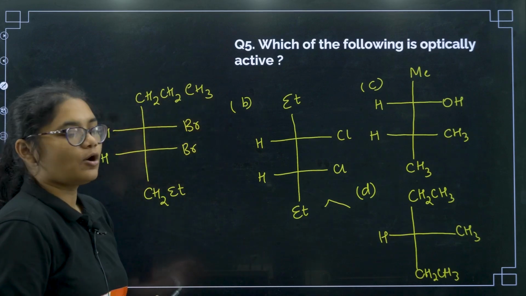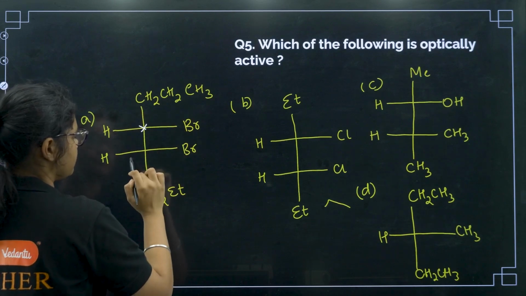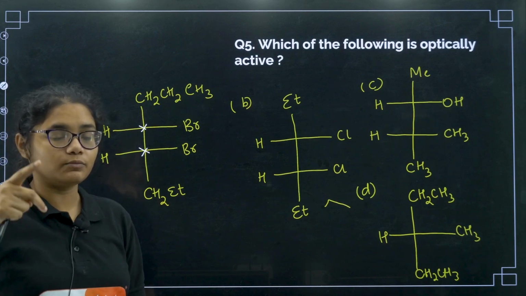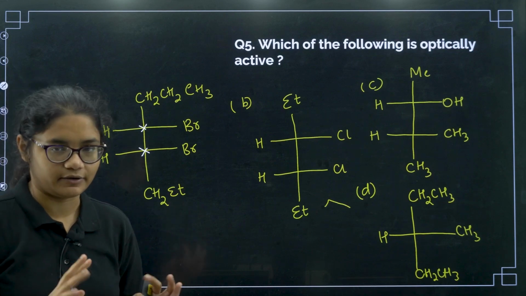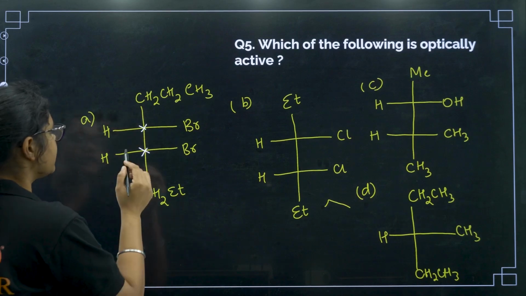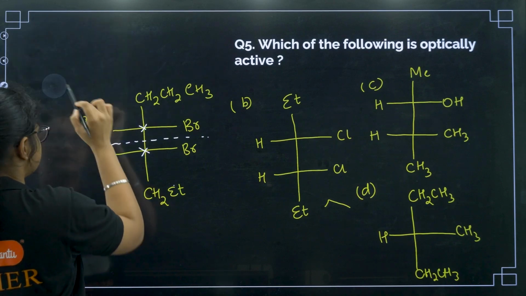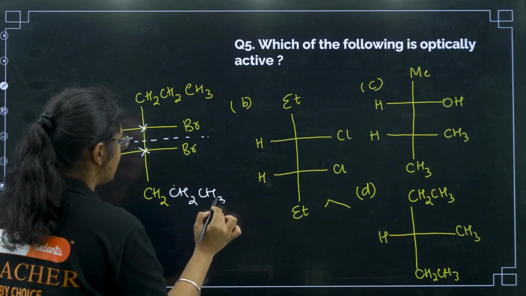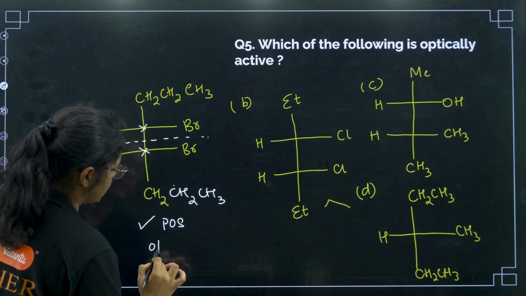Next, which of the following is again optically active? So now if you see here, this carbon is having 4 different groups. This carbon is also having 4 different groups. Now when you have more than 1 chiral carbon, you should check for plane of symmetry and center of symmetry. And remember, center of symmetry you should not see in the open chain structure, right? Only plane of symmetry. So I can see that a plane of symmetry exists here, right? If I write Et in the form of CH2CH3, then you can see the same half is present on both sides. There is a plane of symmetry, that means optically inactive.